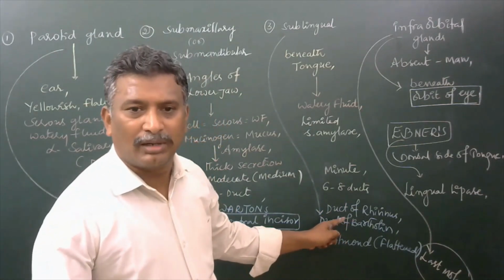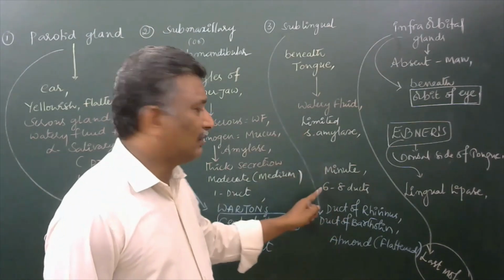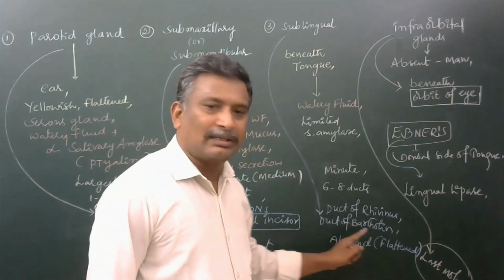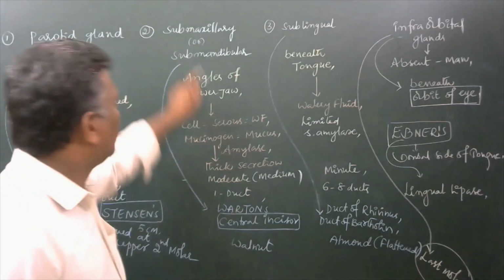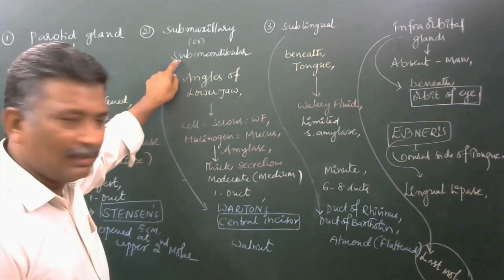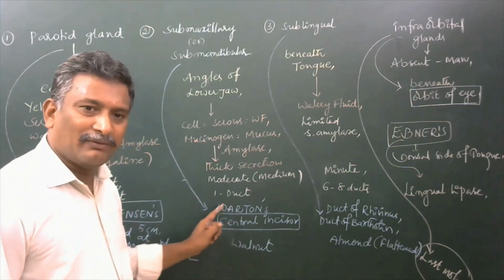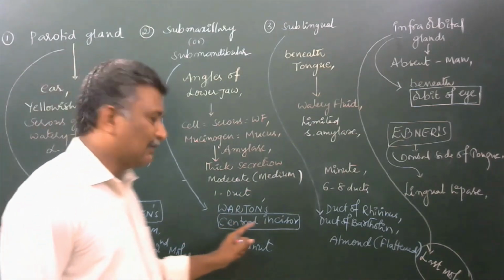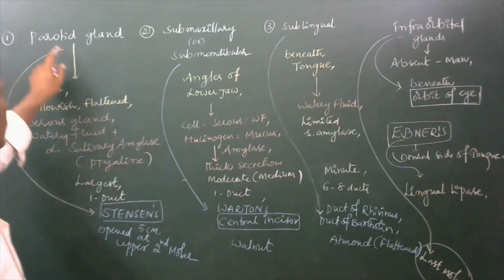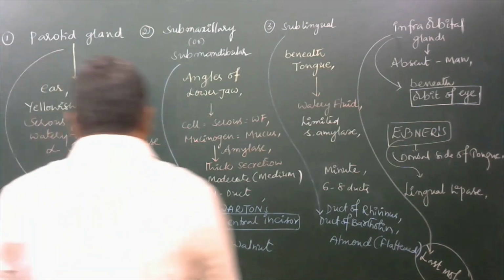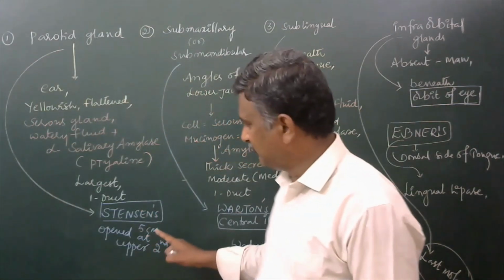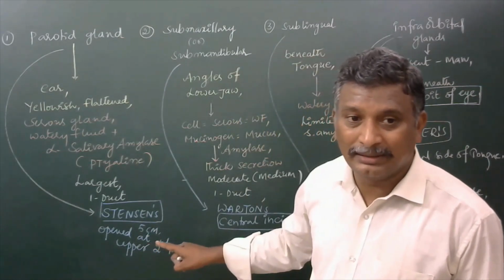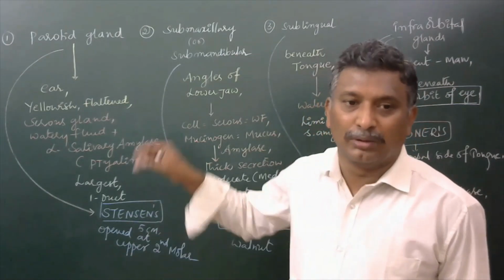Now come to the sublingual gland. It opens into the buccal cavity, no specific area, just the floor of the buccal cavity, and has nearly 6 to 8 ducts. Its duct names are duct of Rivinus and duct of Bartholin. Now the submaxillary or submandibular gland has a duct called Wharton's duct. It opens at a specific area in the buccal cavity, especially at the central incisor. Now the parotid gland also has one duct, Stenson's duct, which opens at the upper second molar.